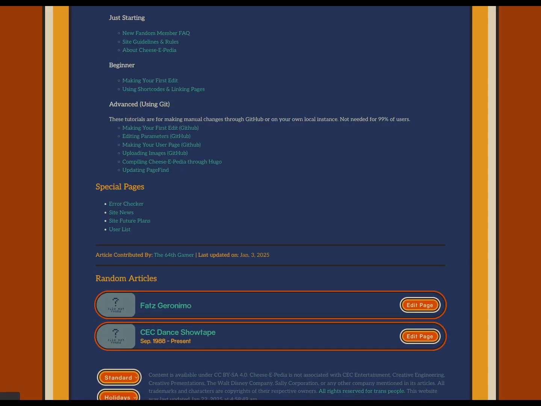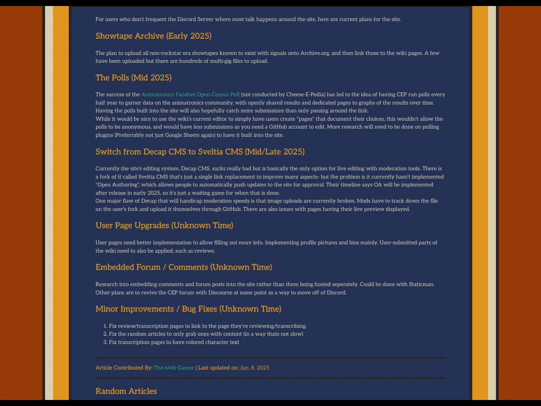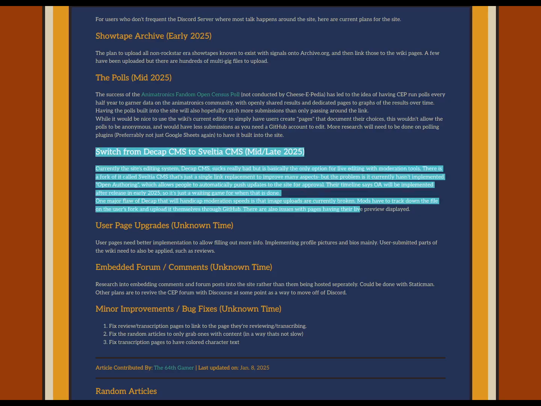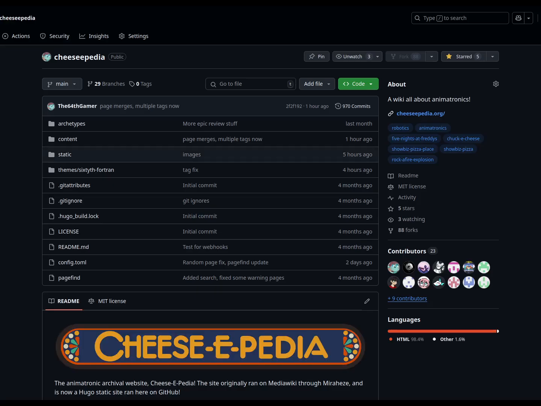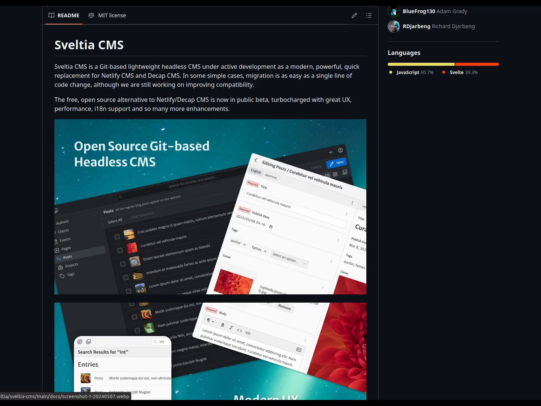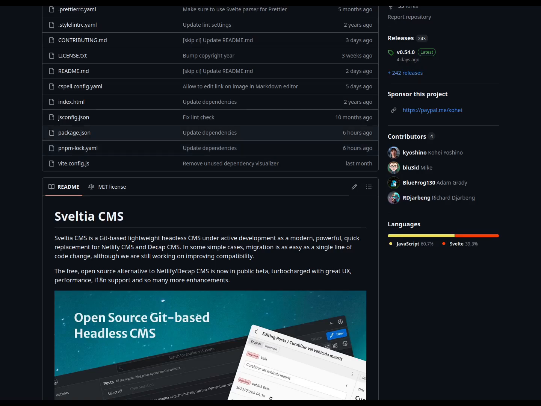If I go down to future plans, we are planning to switch to Sveltia CMS, which is a different one. Let's see, it's this right here. Sveltia is a fork of Decap because Decap's basically really old and deprecated, but it's the only CMS that allows us to have like easy account creation and submission. You just create a GitHub account and you start making edits. We don't have to give people admin access and moderate them and hope they don't grief anything. So we're just kind of stuck with it.